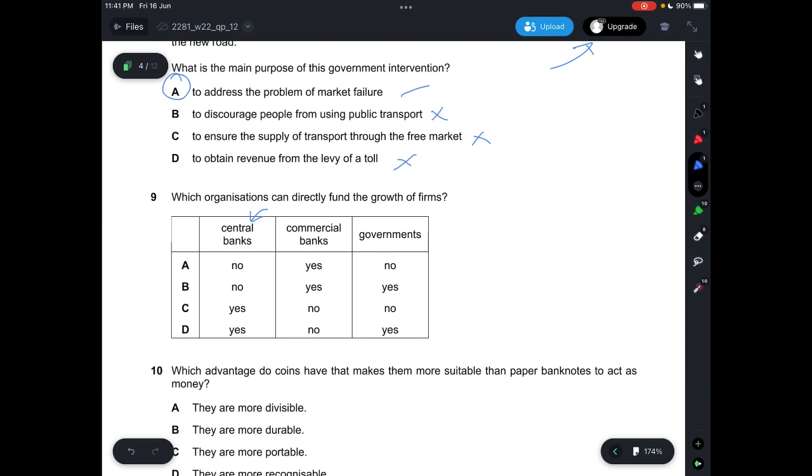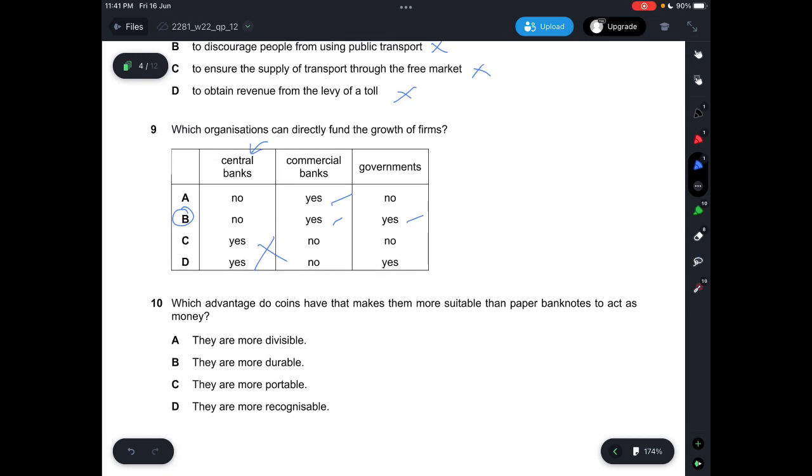They can only borrow from the commercial banks and then receive subsidies from the government. So central banks, we know, so C and D are wrong. Commercial banks, yes, you can get money from commercial banks by applying for a loan. And then government, let's say, for example, the government decides to give you an incentive. Then yes, organizations that can directly fund and grow firms will be commercial banks and also the government. So answer is B.